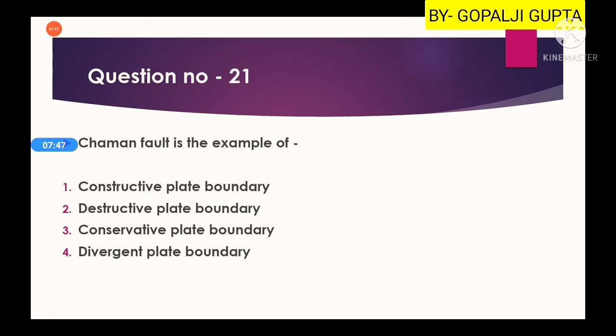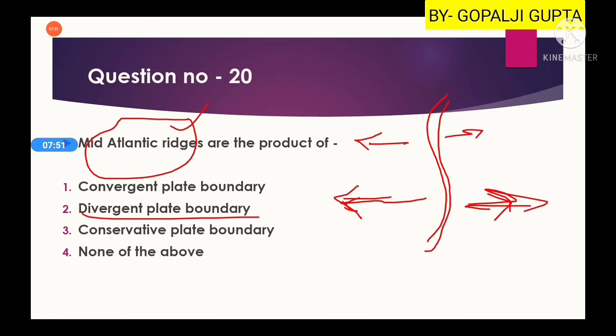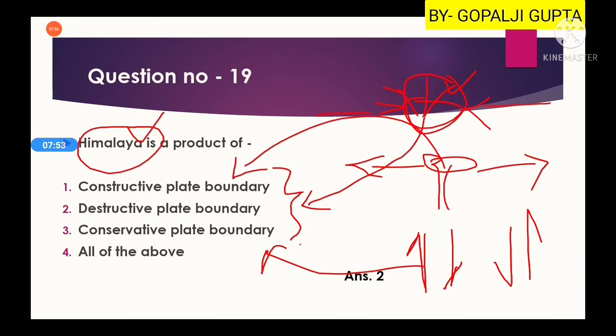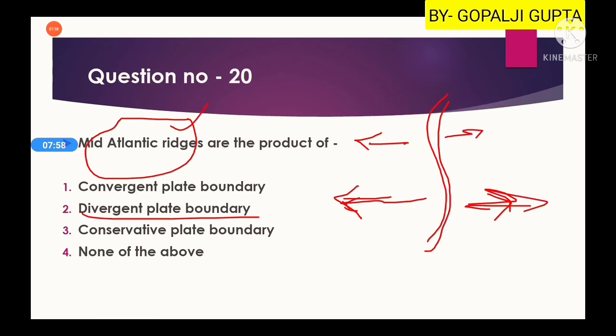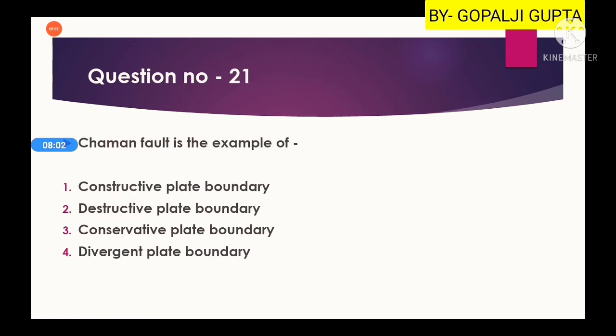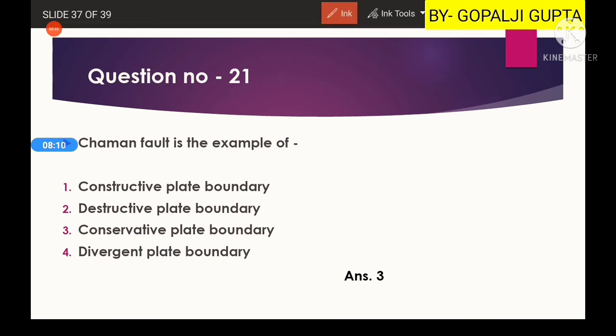Another question is, Chaman fault is an example of what? Now you have seen one example of the collision type, Himalaya. Another you have seen the diverging type, mid-Atlantic ridges. Now the Chaman fault is a type of conservative plate boundary. Now let's see what this Chaman fault is. Generally no one uses this fault as an example, but I am taking it here.